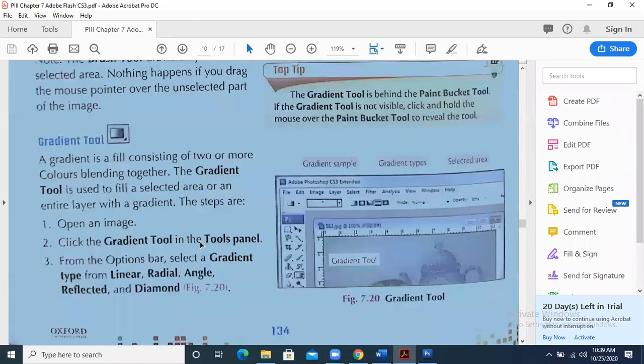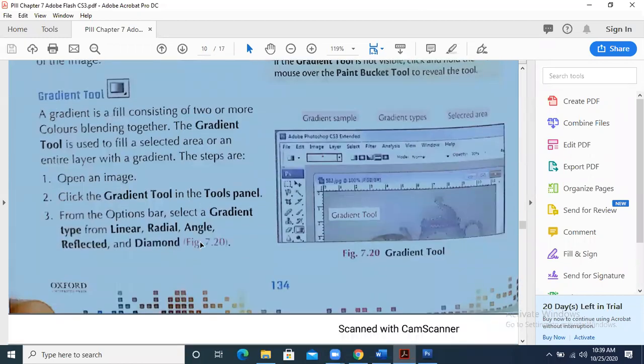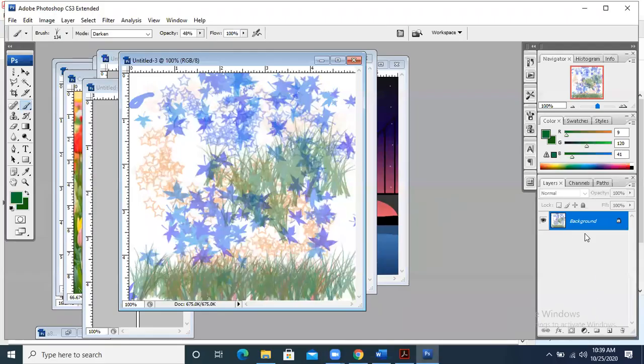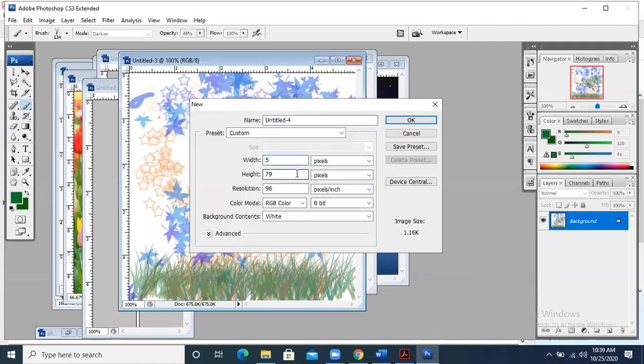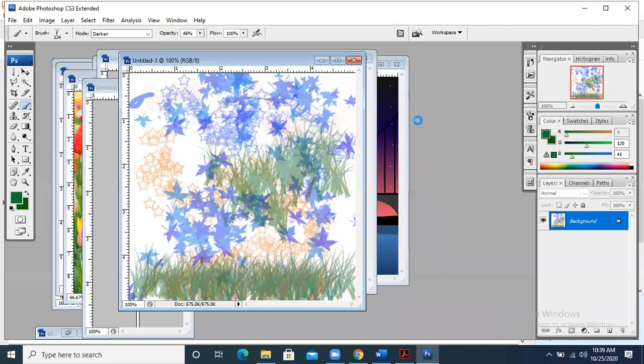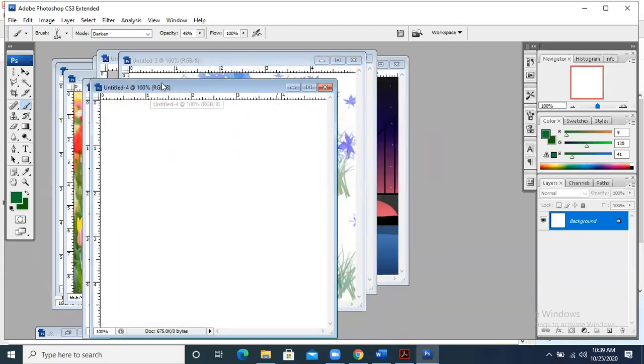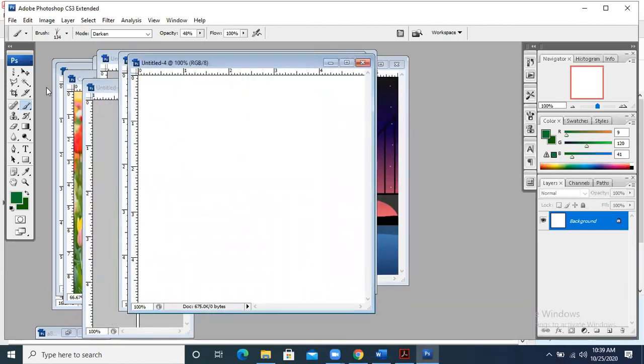Then come towards the gradient tool. The gradient tool is used whenever you are drawing any object. Gradient refers to multiple colors when you are drawing some object. Let's suppose I take a new file, let me take a new file. And I want to draw some object.